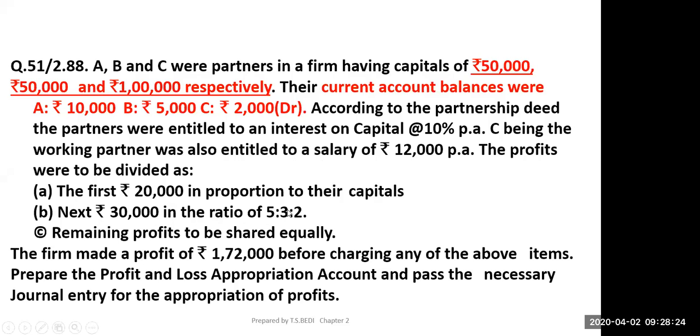ये एक ही क्वेश्चन है जो 2000 I think 9 या 10 में आया था. The firm made a profit of rupees 1,72,000 before charging any of the above items. Means before charging these. Prepare profit and loss appropriation account and pass the necessary journal entry for the appropriation of profits. You have to prepare P&L appropriation account and then you have to pass the necessary journal entry, not entries, for the appropriation of profit.